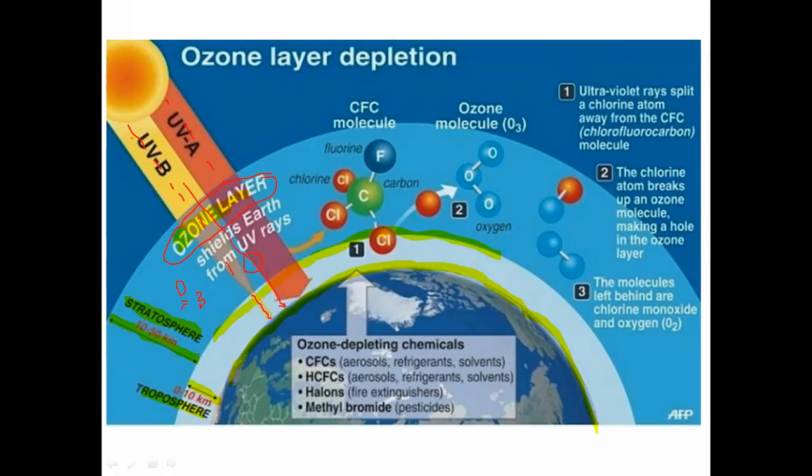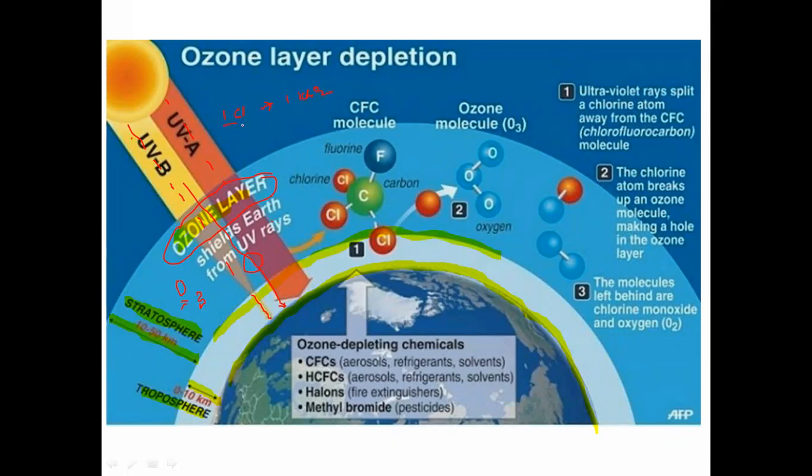This ozone layer consumption is mainly because of the chlorine atom, which is available inside the refrigerant. One chlorine atom has the tendency to consume about 1 lakh ozone molecules.